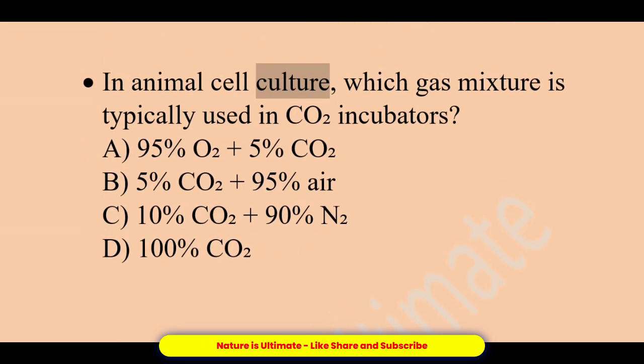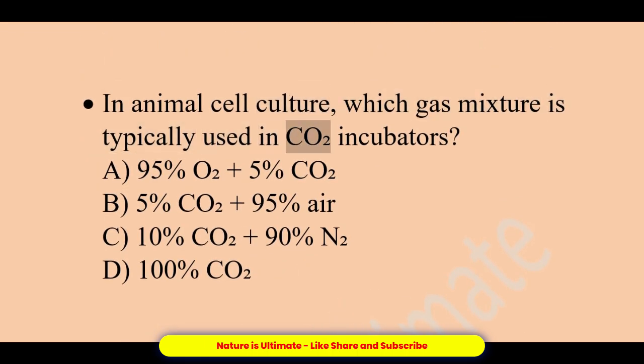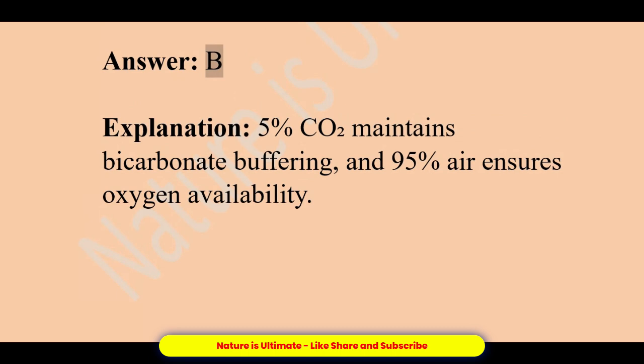In animal cell culture, which gas mixture is typically used in CO2 incubators? A. 95% O2 plus 5% CO2. B. 5% CO2 plus 95% air. C. 10% CO2 plus 90% N2. D. 100% CO2. Answer, B. Explanation: 5% CO2 maintains bicarbonate buffering, and 95% air ensures oxygen availability.